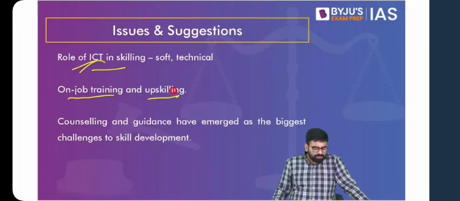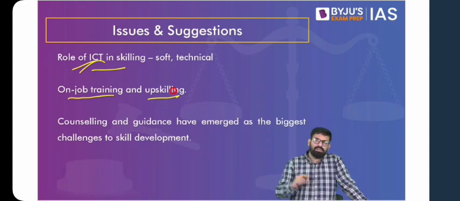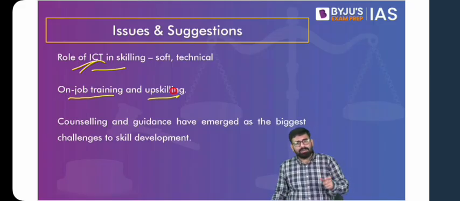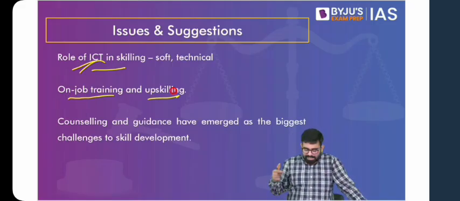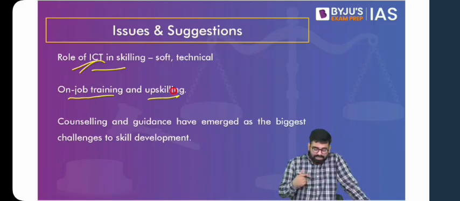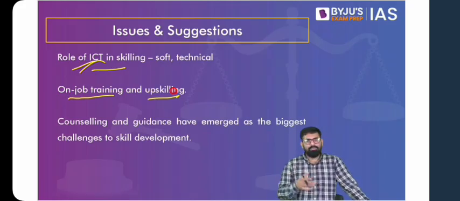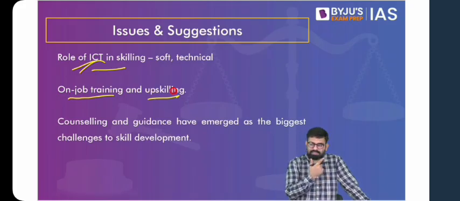Generally, this on-job training is provided by your established corporates. They are not that high paying compared to the newer companies. So they learn here and leave for better companies. For that, there can be a simple solution. Why can't we have a bond that you cannot leave this company for another year after you're trained, so that even the company gets the maximum benefit out of it? Yes, it might look like a restriction on the mobility of the employee. It might look like the employee is being crushed, but the simple idea is that it is the company who has trained the individual, and there's nothing wrong in getting a bond signed.